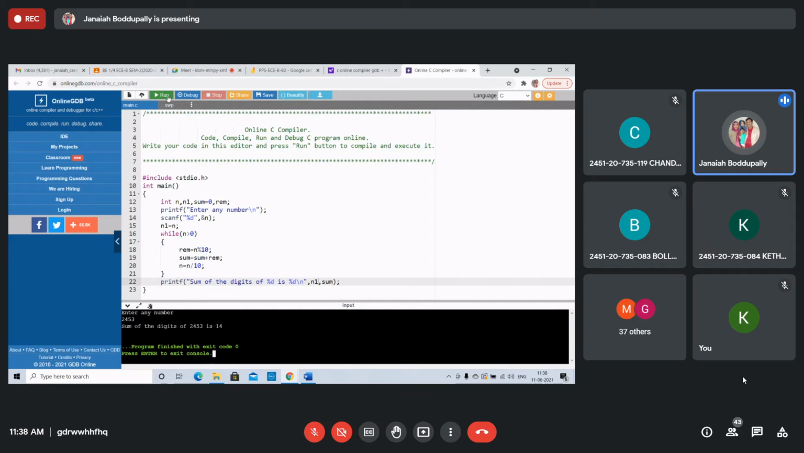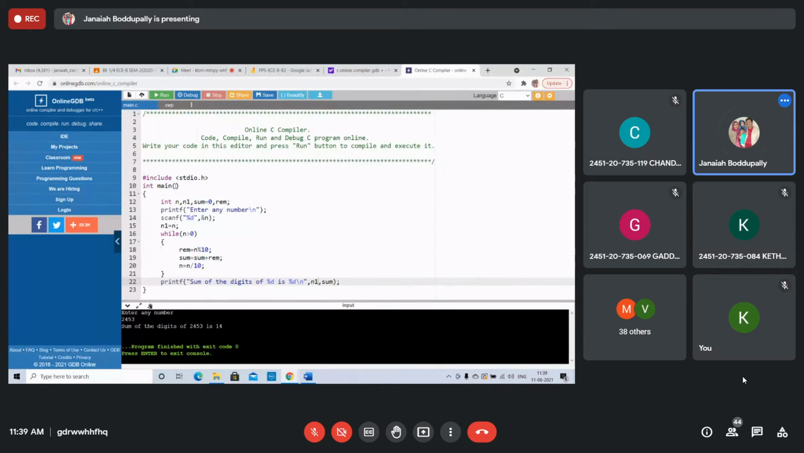2453. Now see, sum of digits of 2453. Initially, in the previous one, when we put n here, 0 came, because n becomes 0. But n1 is always preserved. We have to modify n, since n was used in the loop, so that becomes 0. Now 2453, the sum of the digits is 14.